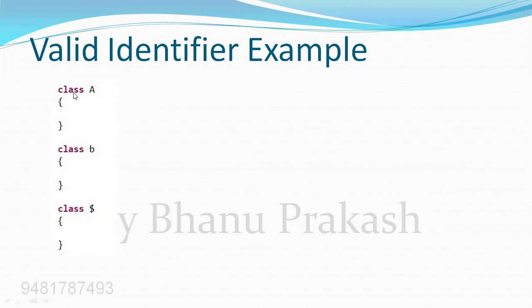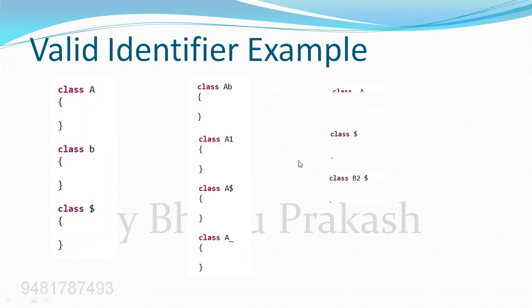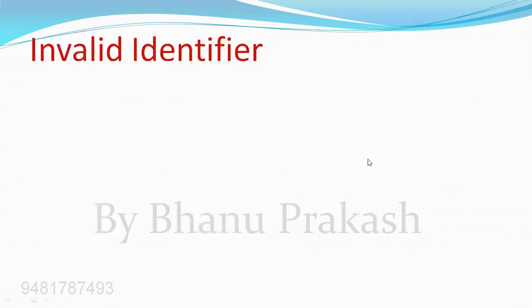In this example, I am trying to declare a class with the name A. Of course, an identifier can contain a capital letter, a small letter, and it can also contain a special character such as the dollar symbol. Along with that, it can also contain other letters, digits, another dollar symbol, or an underscore. We can also begin with an underscore, a dollar, or a letter.